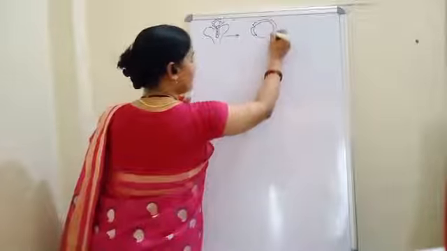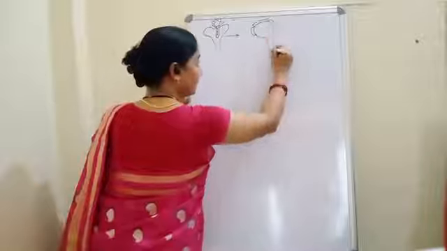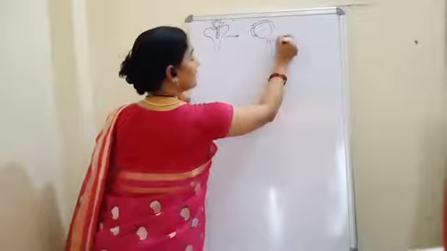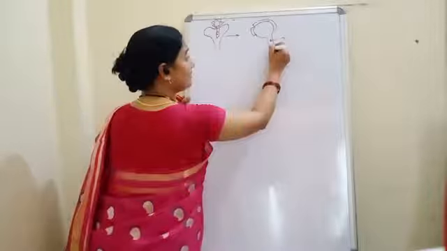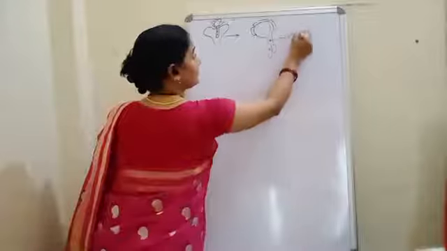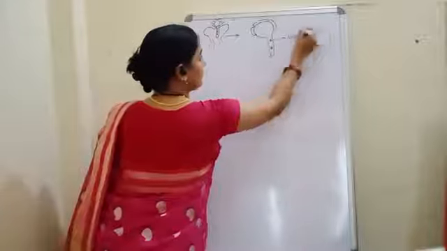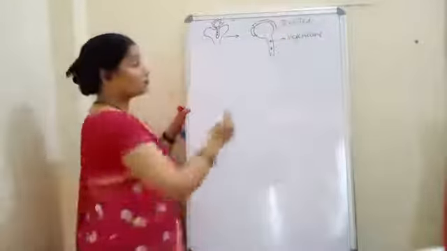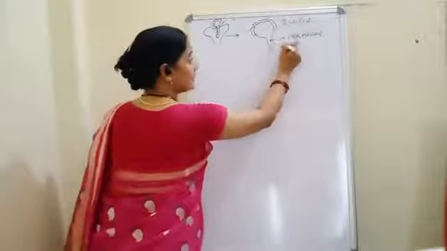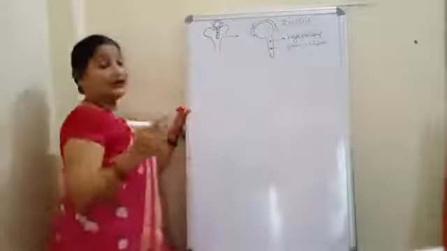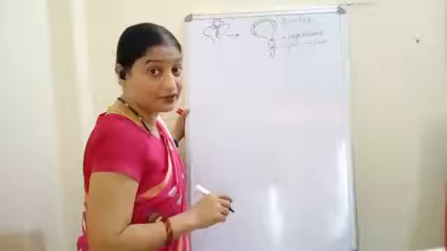Now the growth is of the pollen tube, and the pollen tube contains the vegetative as well as the generative nucleus. It is 2-celled. Till now it is 2-celled. Now this generative nucleus will again divide by mitotic division.